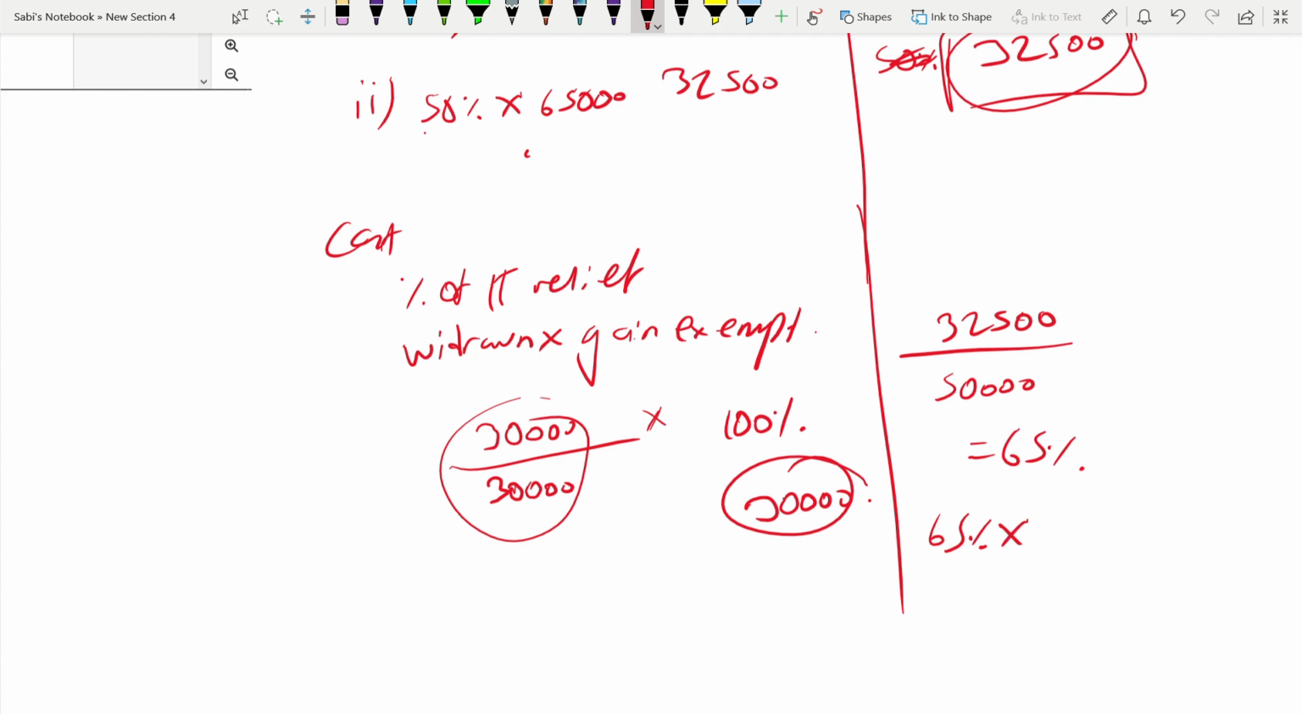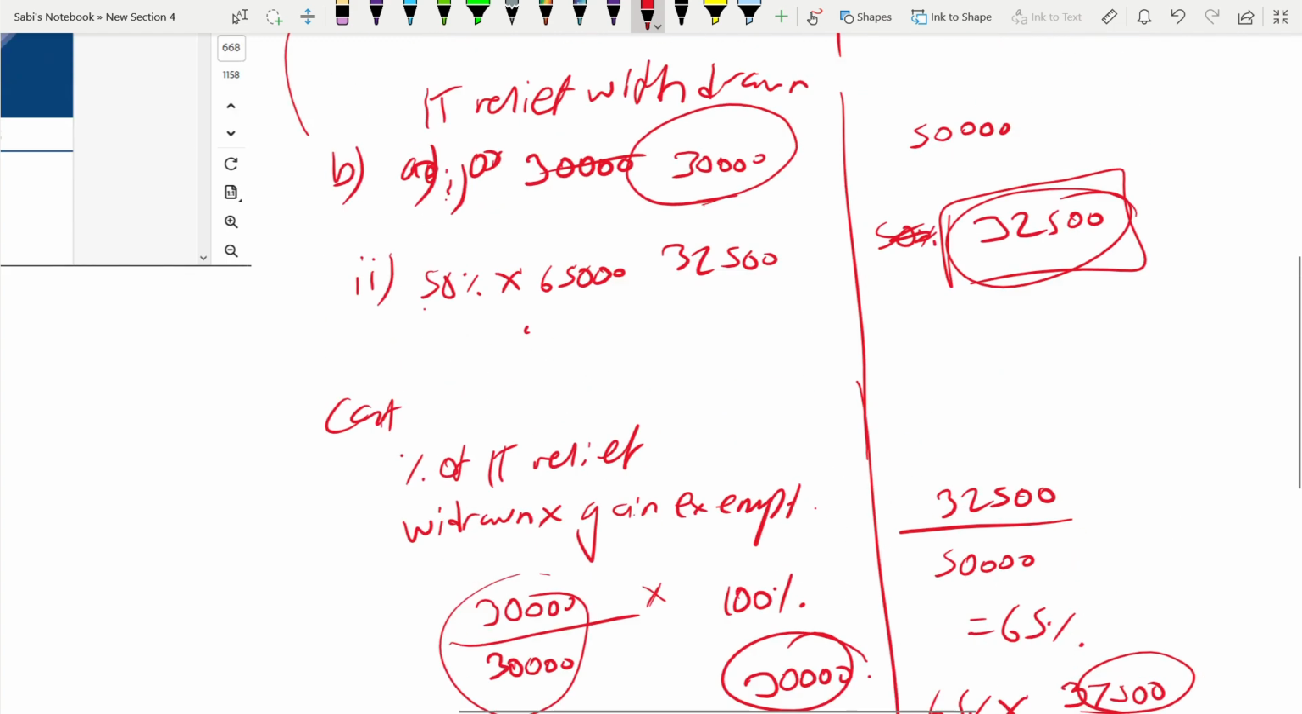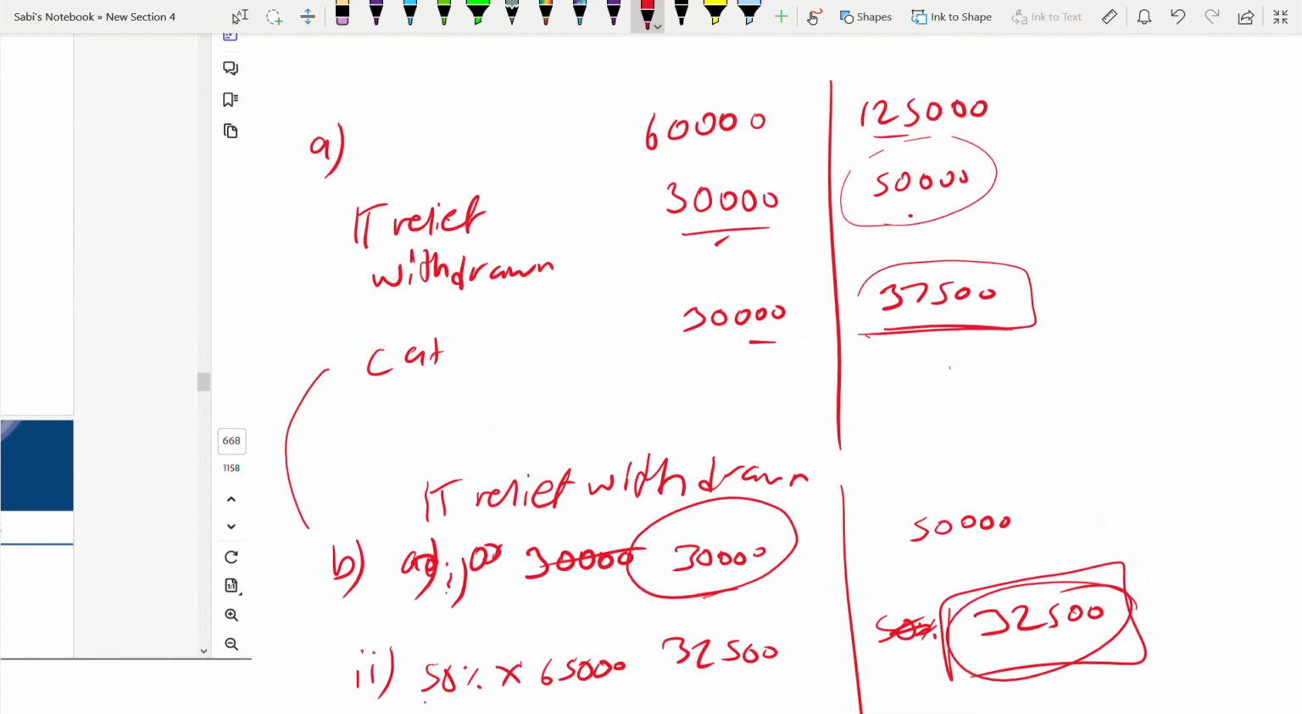What is the gain exempt? 37,500, which is 24,375. This is the gain exempt. You can get it from here. This one was the gain exempt. And this one was 30,000. So if you take 100% of 30, it is 30,000.